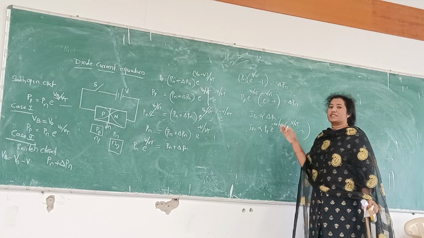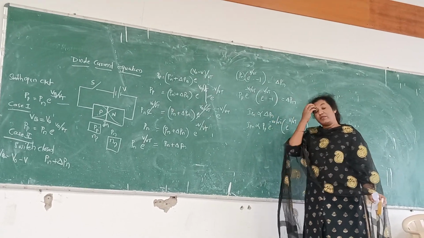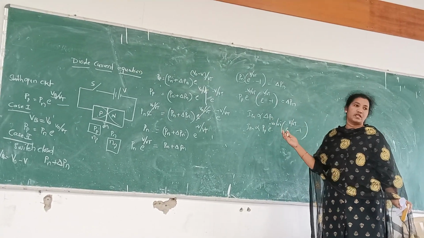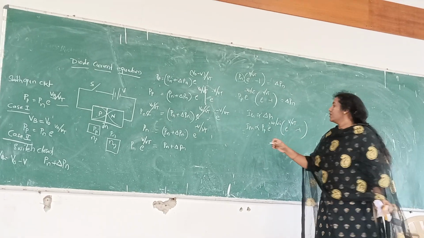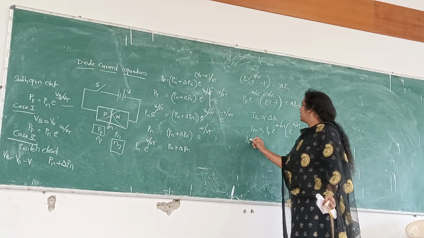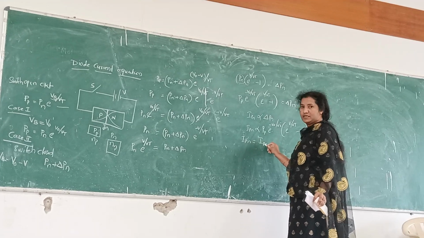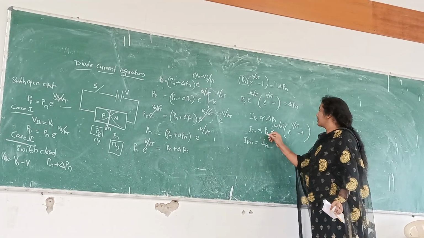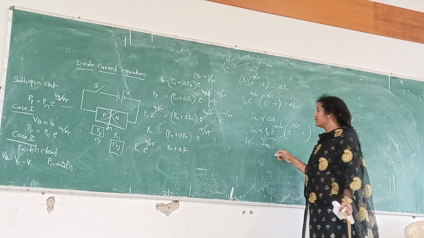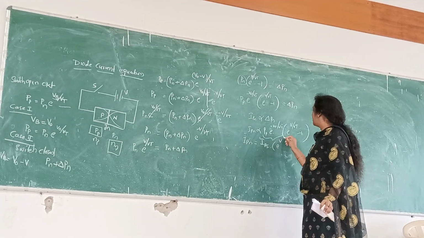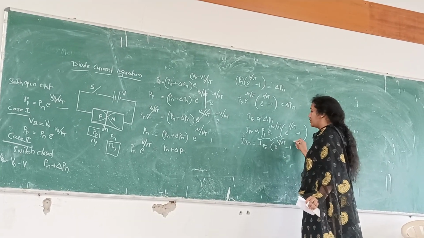If it is proportional to this one, then we can write a proportionality constant to make it an equal condition. So here IPN is equal to IPS. I will take this entire factor as a constant IPS, and I will write the expression e power V by Vt minus 1.